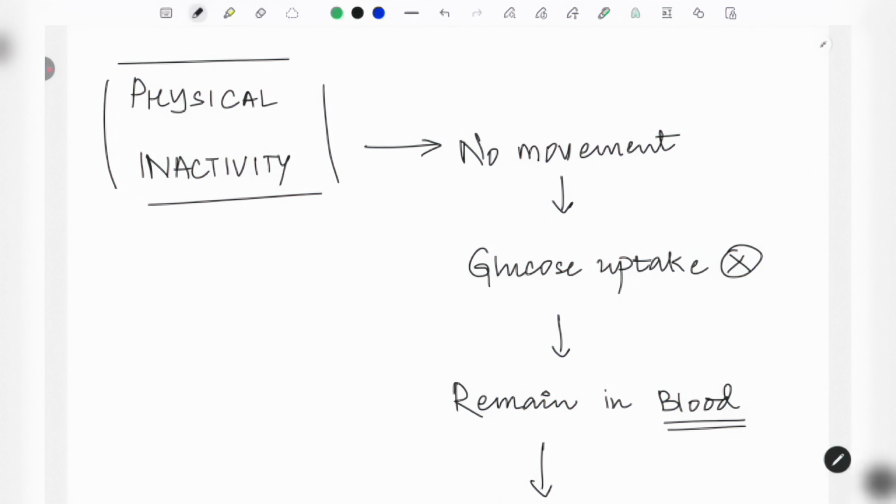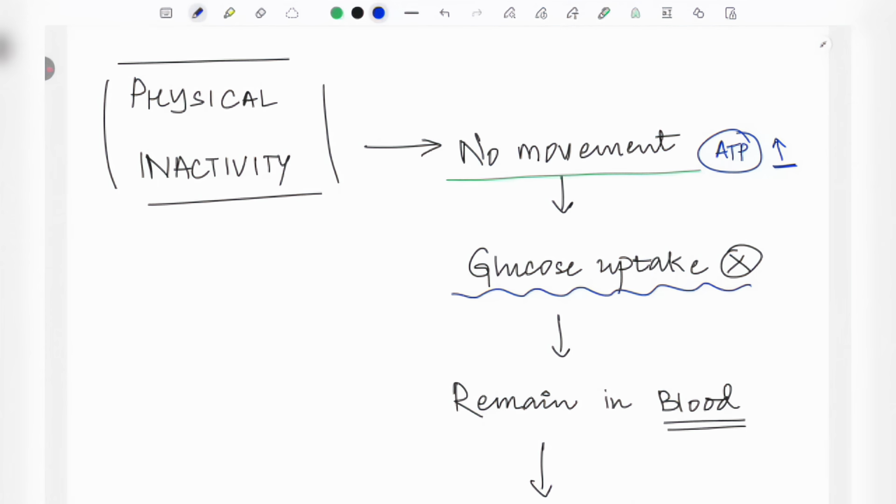So what will this particular glucose do? It will start getting repelled. It is not getting uptake. Why? Because there is no movement. If there is no movement, the muscle will think that there is already enough ATP, that is, the energy source is rich inside the body. Why should I take more? So the glucose uptake will not occur. Got the concept? So after this, since glucose uptake is not being done, the blood glucose